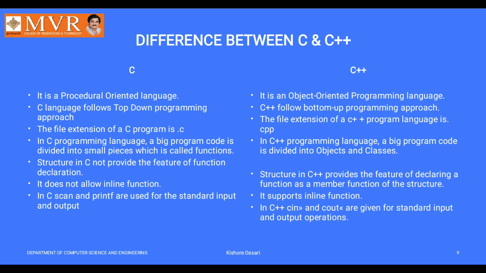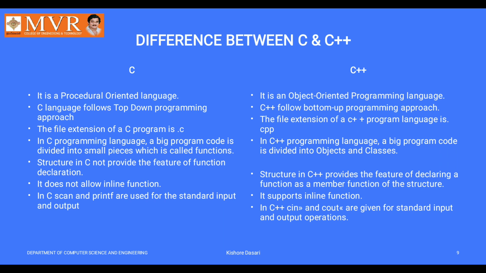Okay, next point. In the C programming language, a big program code is divided into small pieces, which are called functions. Why? It is simple to develop, simple to edit, simple to revise, and simple to update.